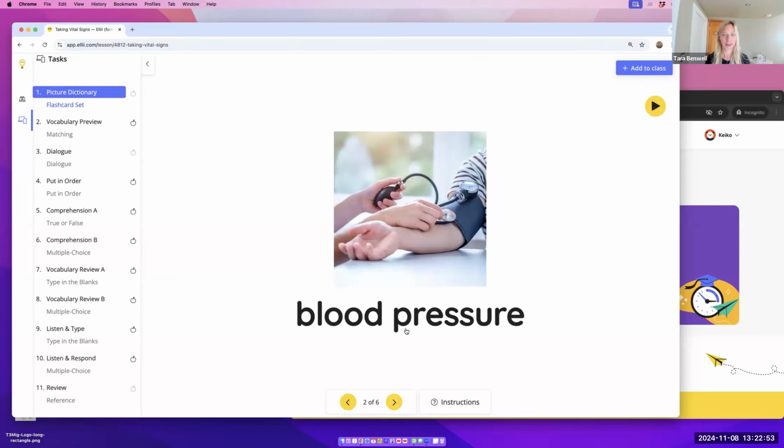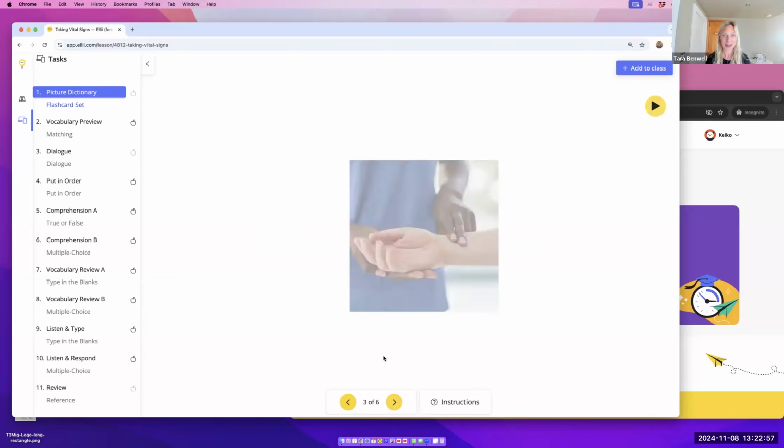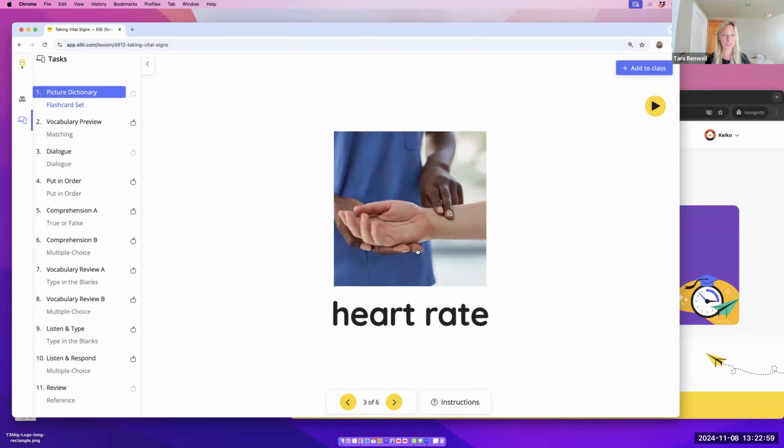So if you're familiar with Ellii, you'll know we use a lot of illustrations. We are really proud of our brand; it's a little bit different than other publishers. We have in-house illustrators that do an amazing job with our art, but the adult ed students that are focusing on workplace really seem to want to see the real photos and real footage. So we've incorporated that into our courses.